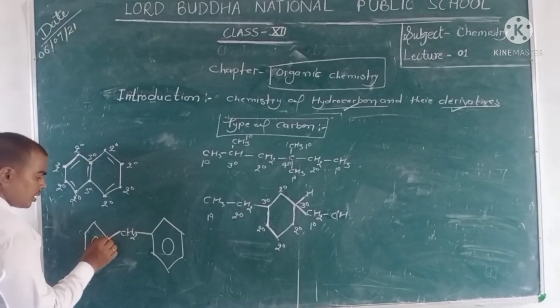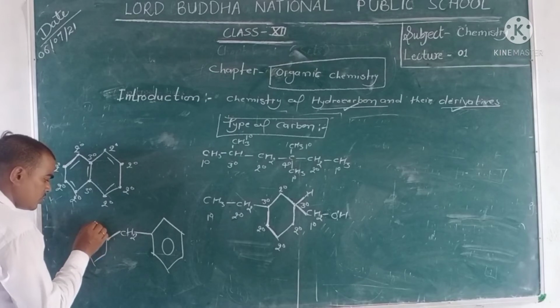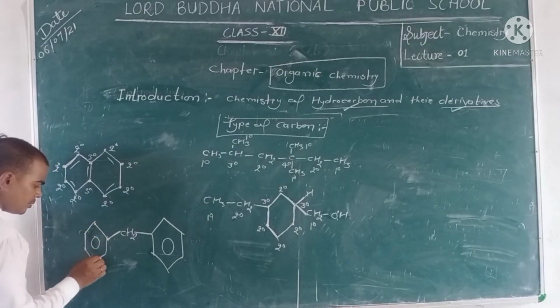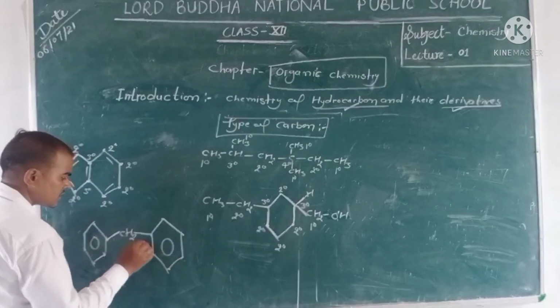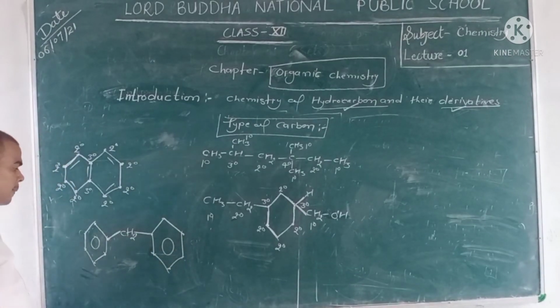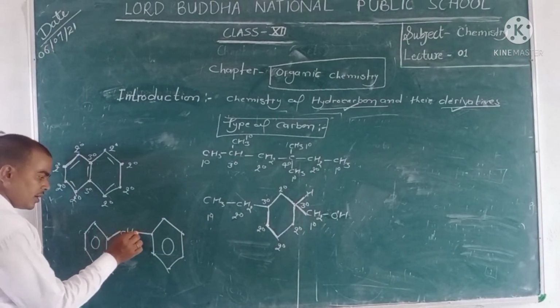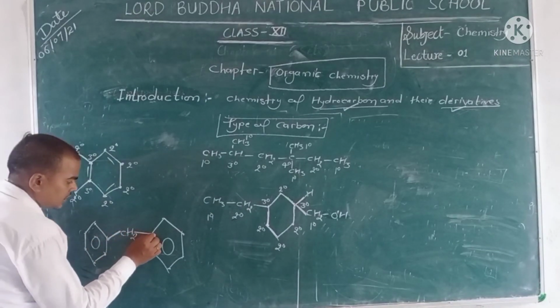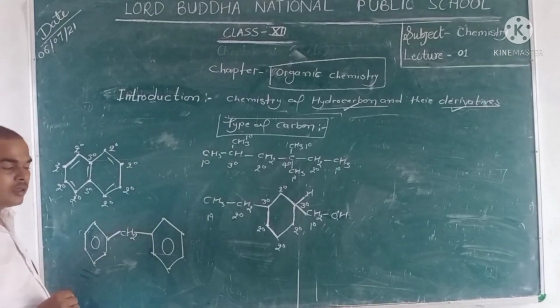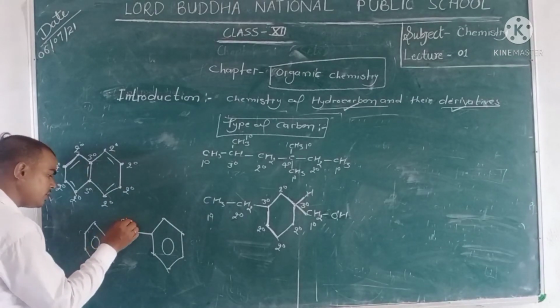Every ring contains 1, 2, 3, 4, 5, 6 carbons. But the CH2 is attached to a single carbon on each side of both rings, so that is 2-degree.